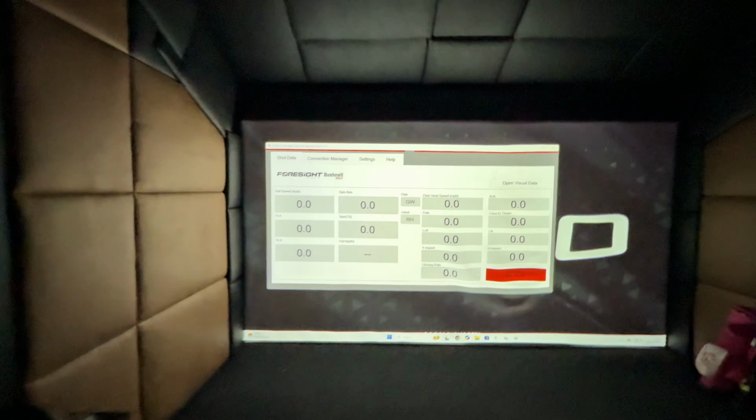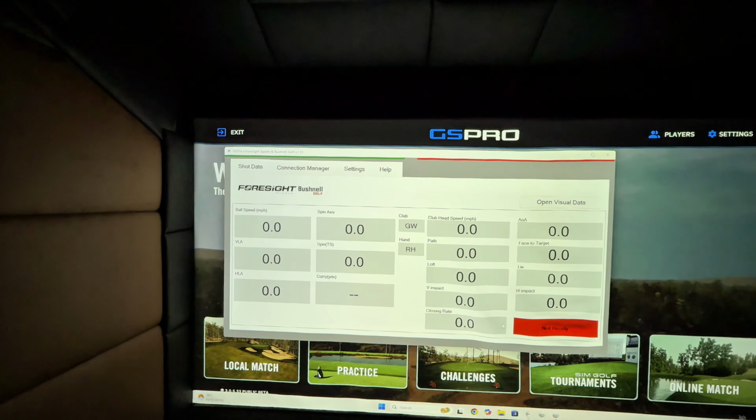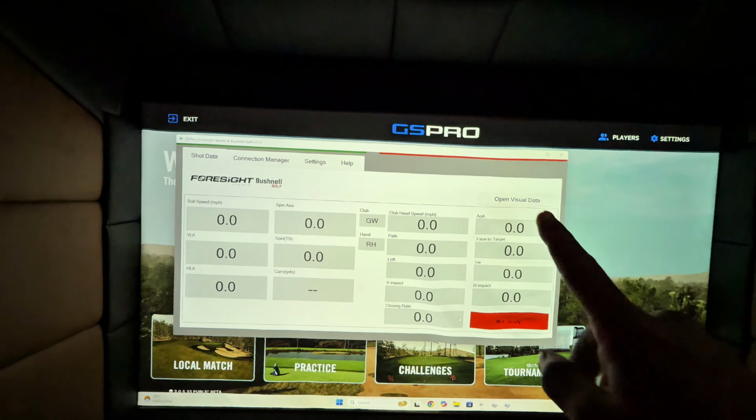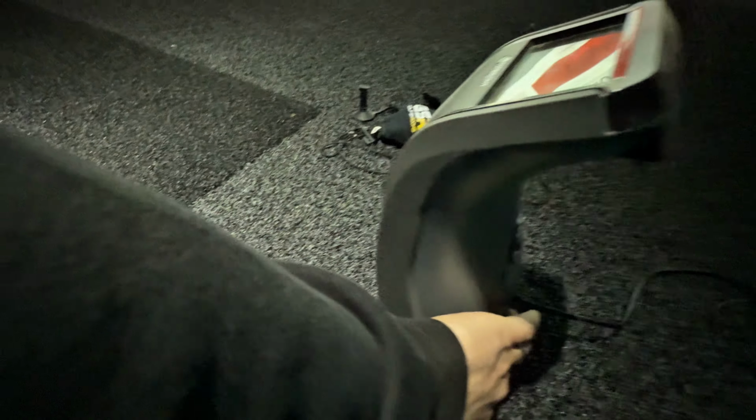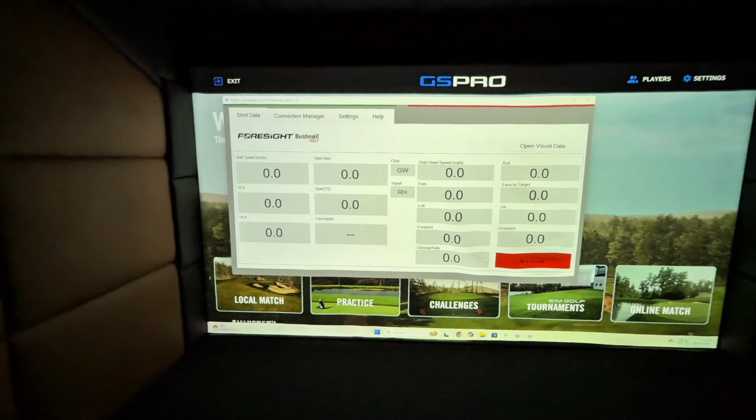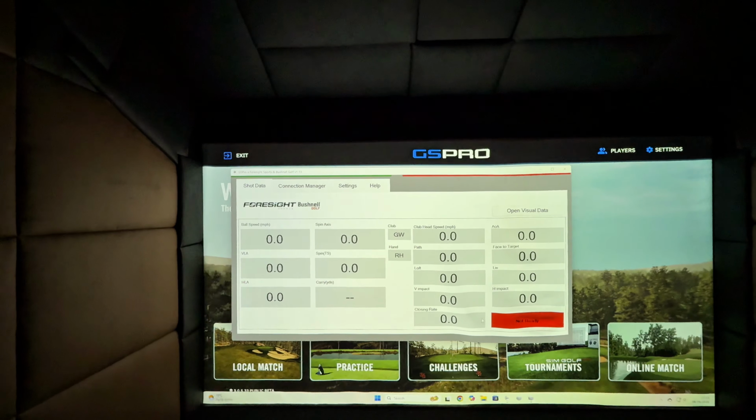So the next window that's going to appear is this here. This is your connection window. In here, you want to make sure your launch monitor is turned on, or it's going to give you this red bar just here. So we're going to go down, we're going to turn our GC3 on, like so. It's going to do that. And eventually, once it's sorted itself out, it's going to come up in the connection manager.